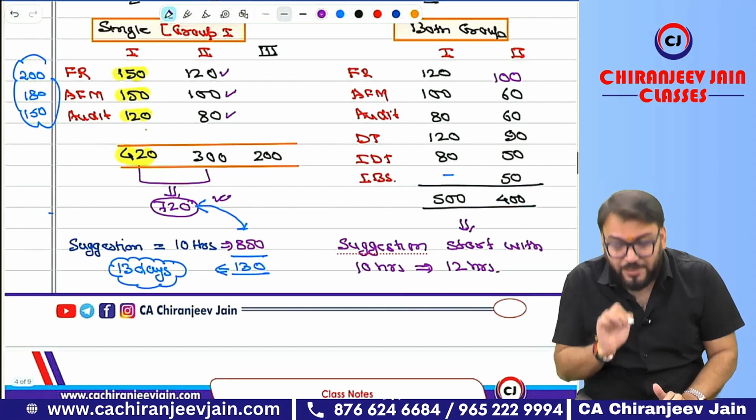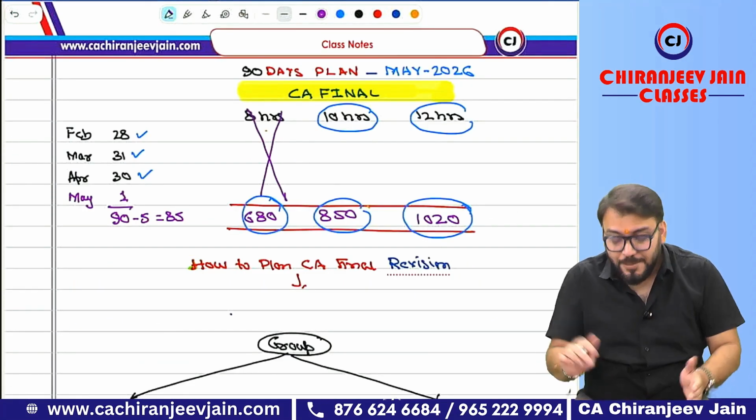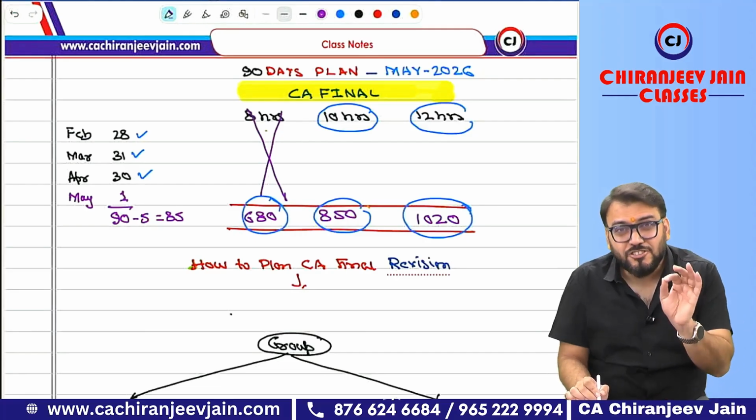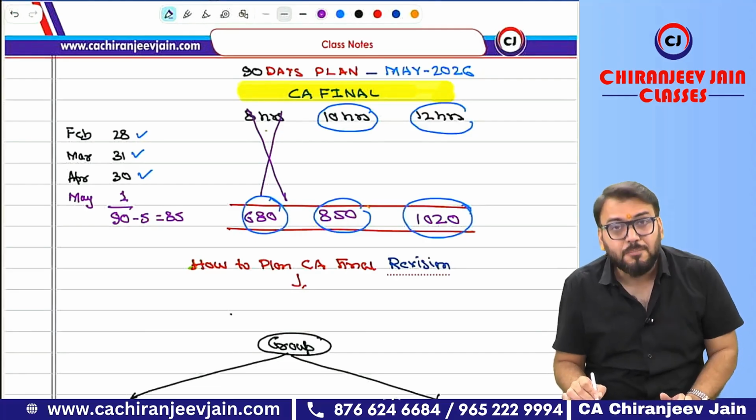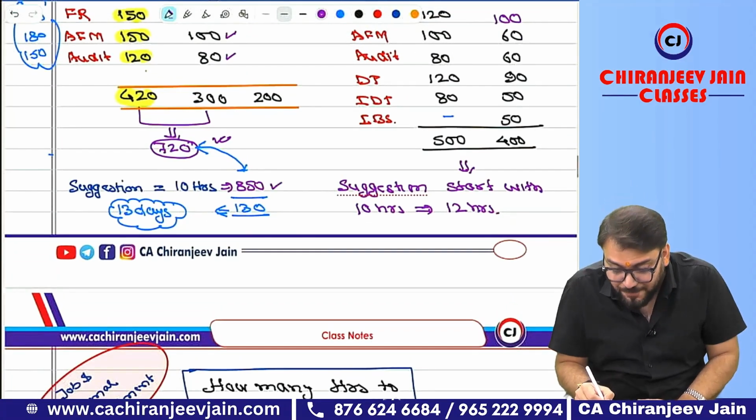If you require 720 hours, can I say 8 hours per day? The mission is impossible. It means, can I say what can be the suggested number of hours? I will say suggested number of hours will be 10 hours per day. And if you are studying 10 hours per day, you have 850 hours.